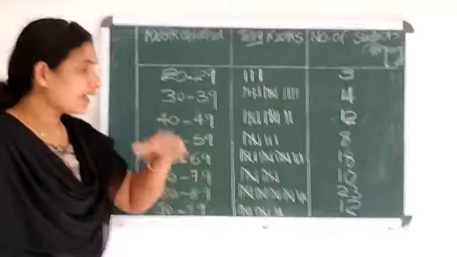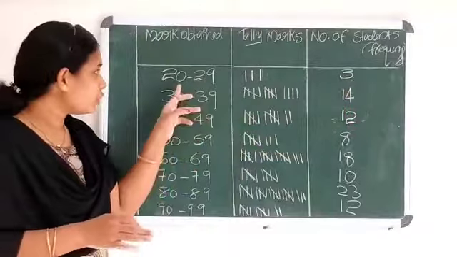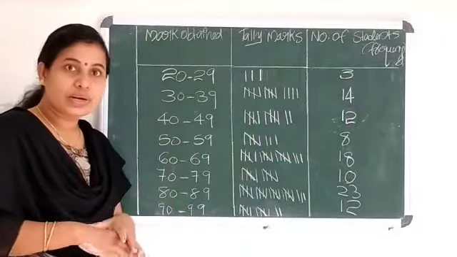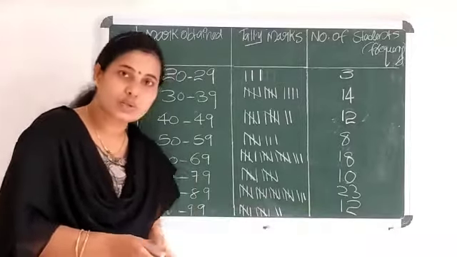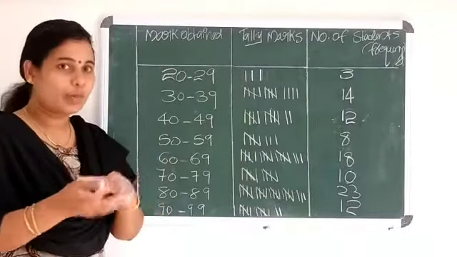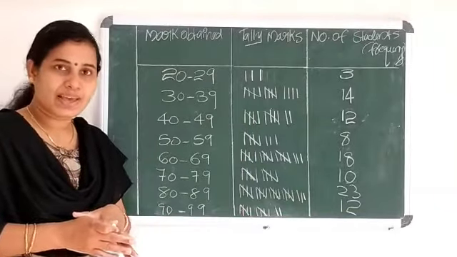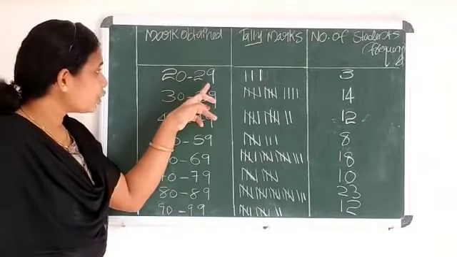And from this, you can easily identify how many students scored marks between 20 to 29. How many students scored marks which lie between 90 to 99. There are 12 students. Okay, I think it will be very easy for you to identify how many students scored like that. Okay, and please consider each interval. Consider the first interval 20 to 29.